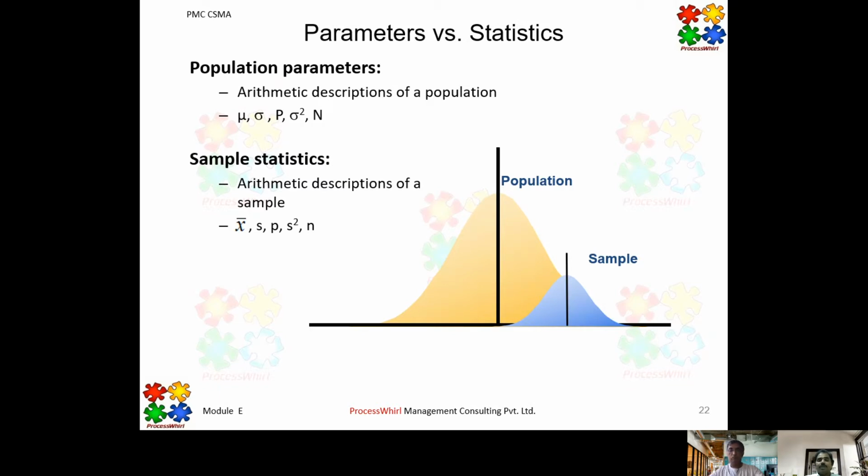Sample statistics are an arithmetic description of a sample: x bar, small s, p, small s square, and small n. Small n is the sample size. X bar is the average value of the sample, and s is the standard deviation of the sample. So we cannot interchangeably use the words mu and x bar, or mean and average. Mean is related to the population and average is related to the sample. Let us be clear about this distinction.